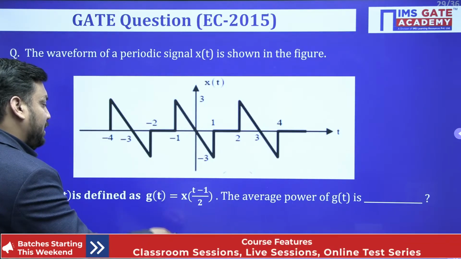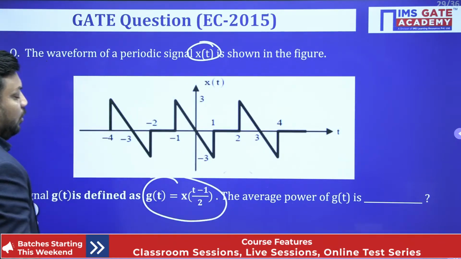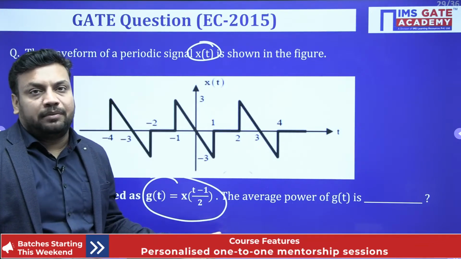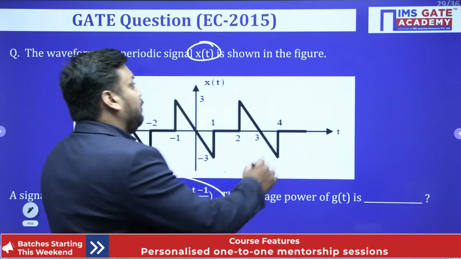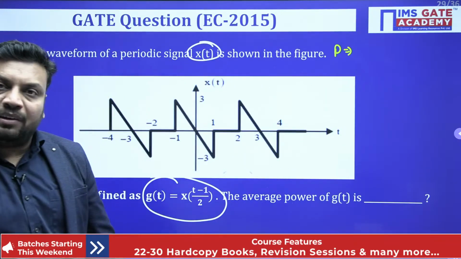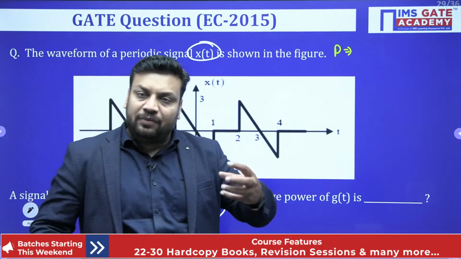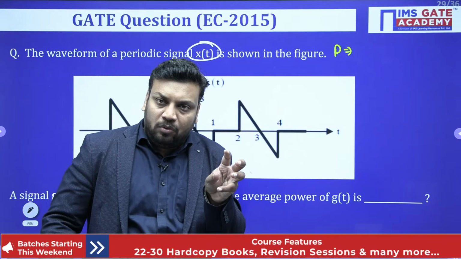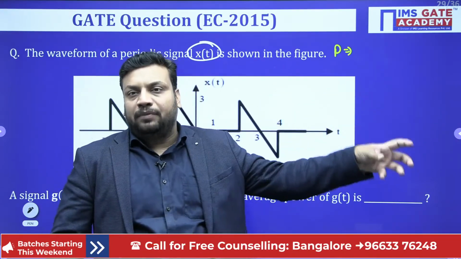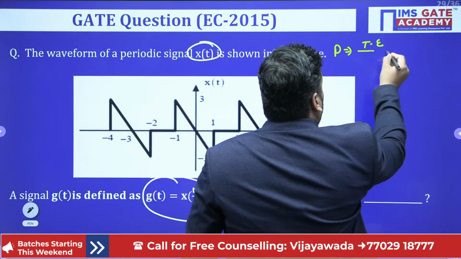So students, it means the power of x(t) is nothing but the power of g(t), because the power calculation does not depend on time shifting and time reversal. You know that whenever a signal is periodic, and you identify the particular finite pattern that repeats itself after a fundamental time period, then total power is nothing but total energy upon total time.